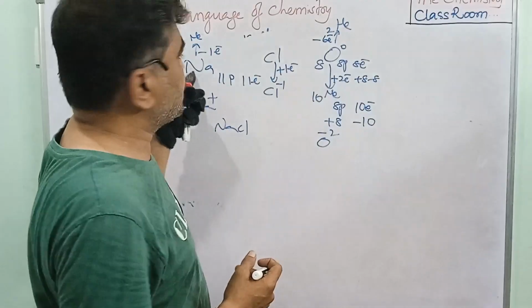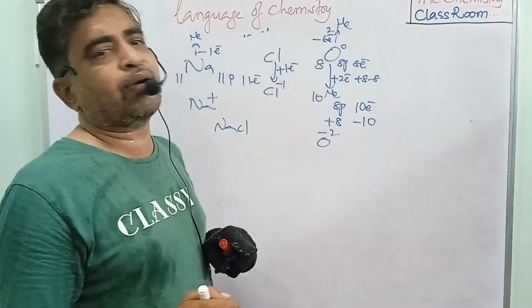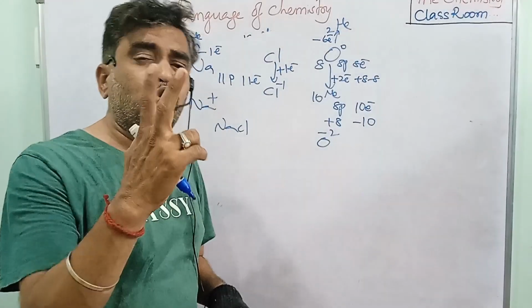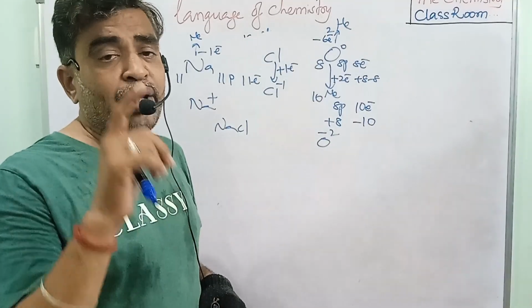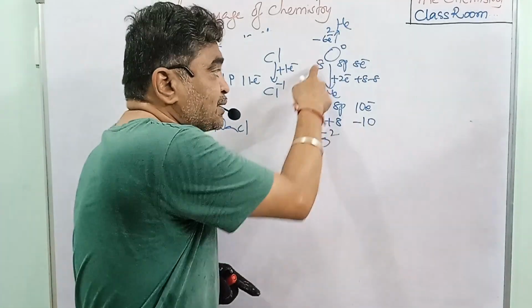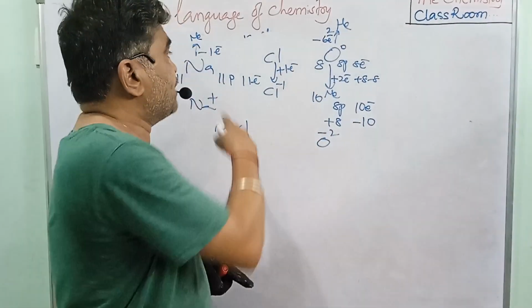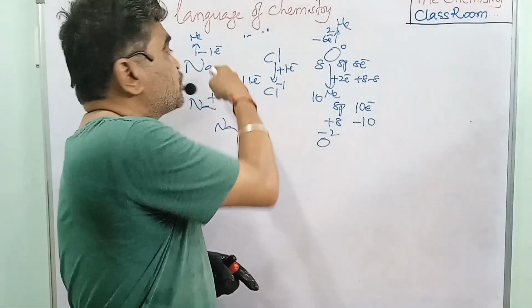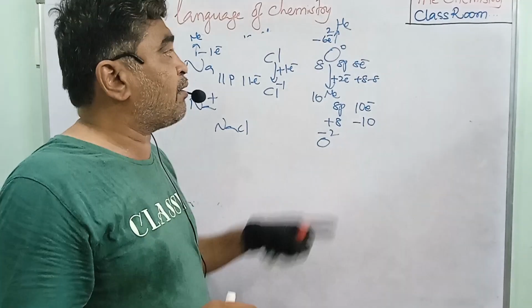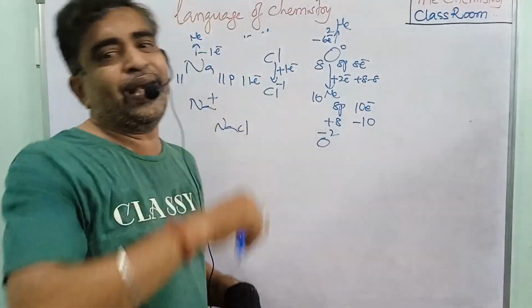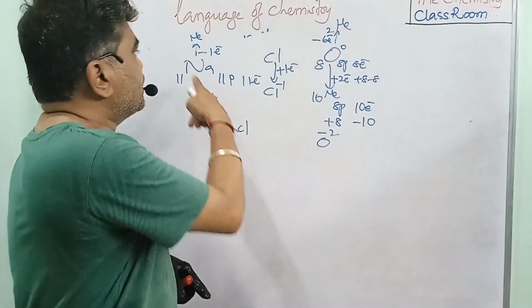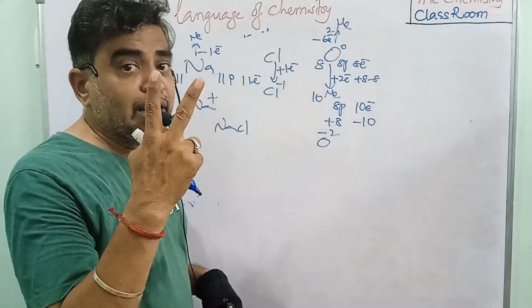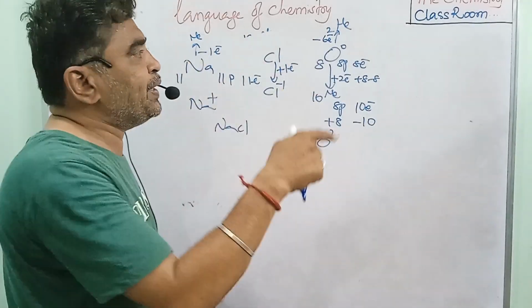But the sodium can release only 1 electron, while oxygen requires 2 electrons. One sodium is not enough to get the stability. So we need 2 sodiums to get stability. Why?